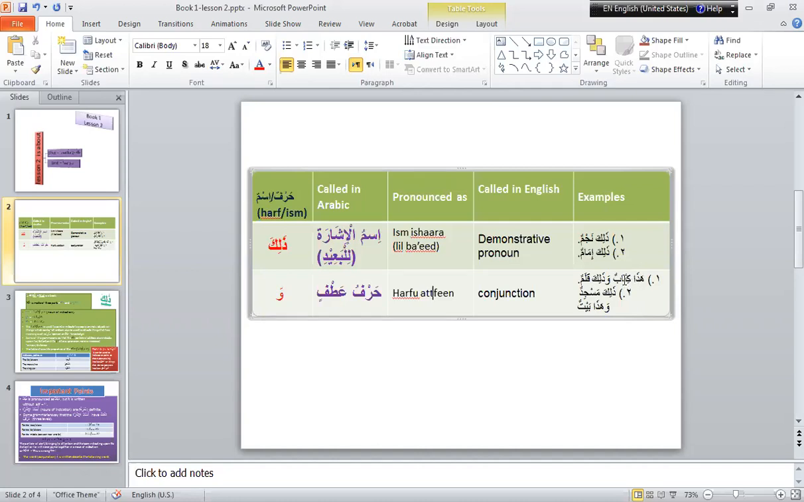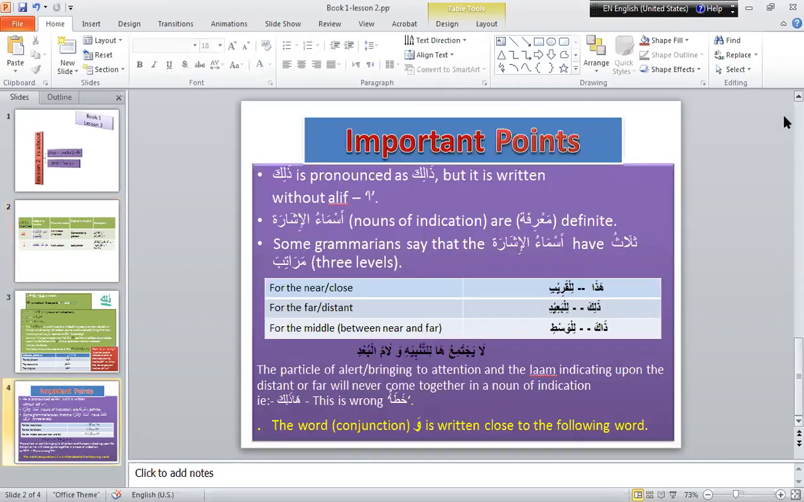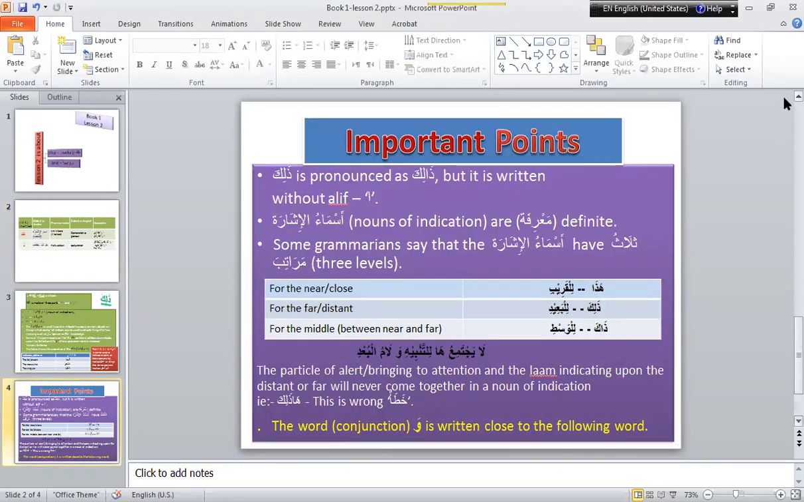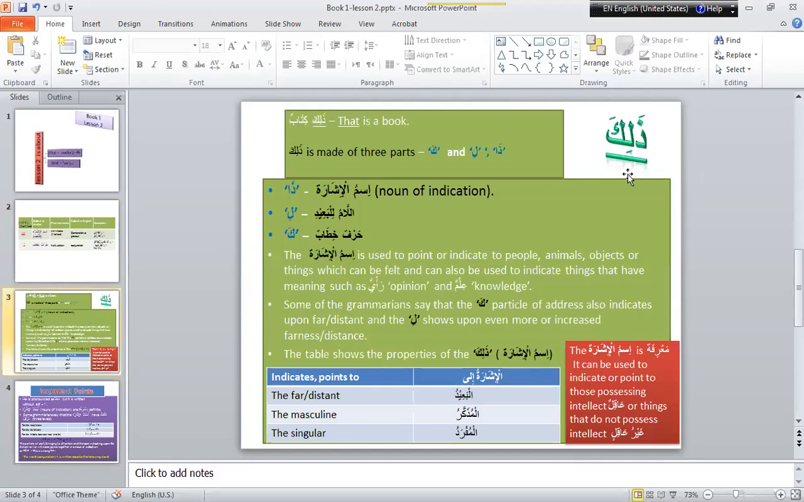This is hadha, a book. Kitabun wa zalika, and that is a pen. Next is zalika masjidun, that is a mosque, wa haza baytun, and this is a house. Okay. Next, we will see about zalika.